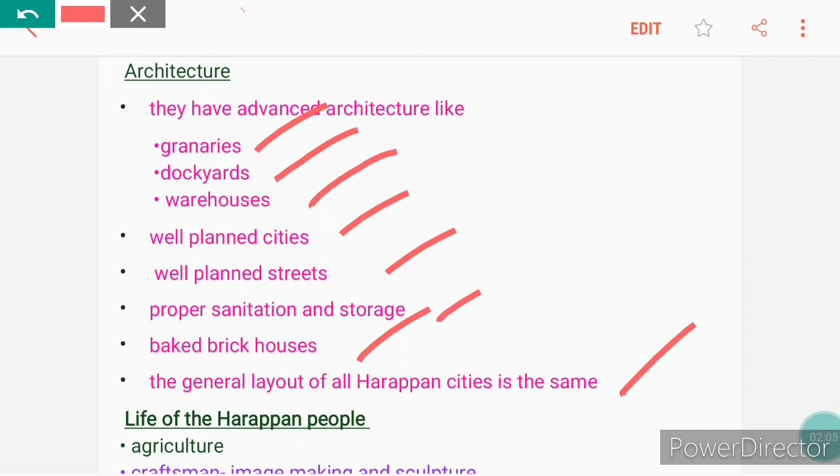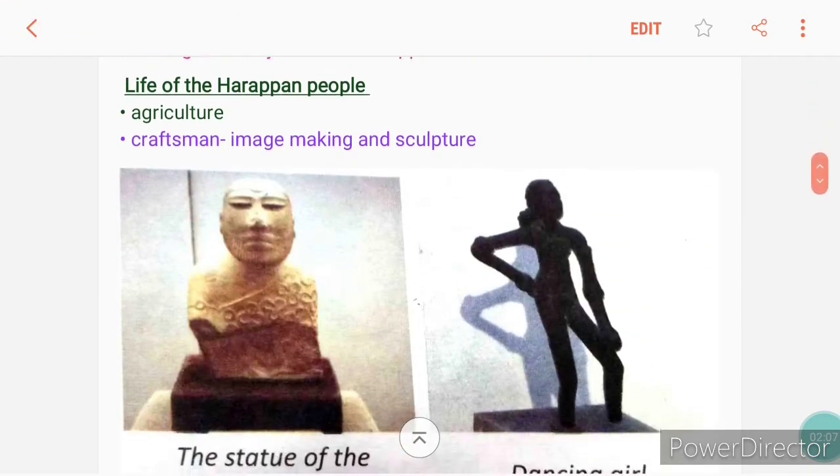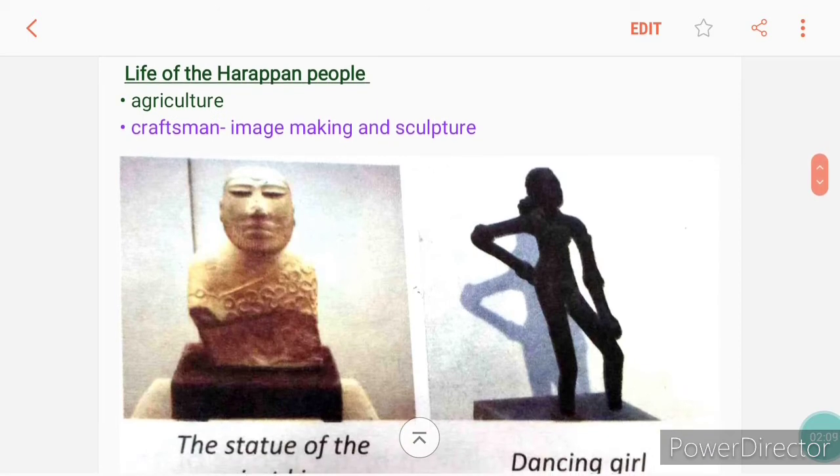Now, how was the life of Harappan people? They were engaged in different occupations. Agriculture was the main occupation at that time, and most of the people were farmers who lived in the lower town. Crops grown were wheat, barley, cereals, peas, and cotton. These were the main crops grown at that time.